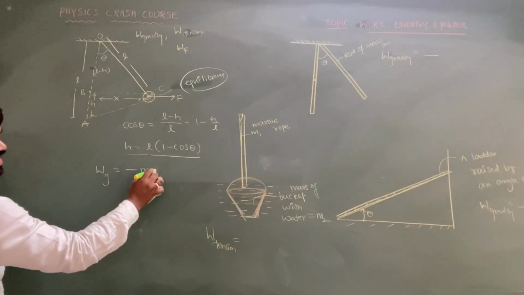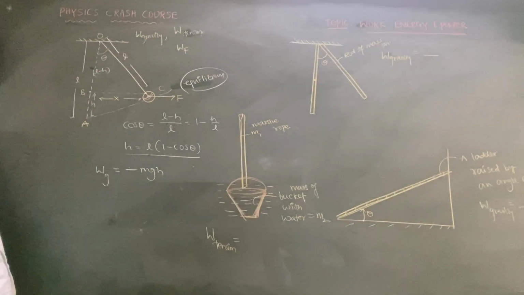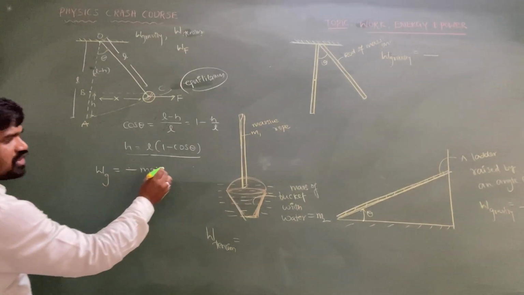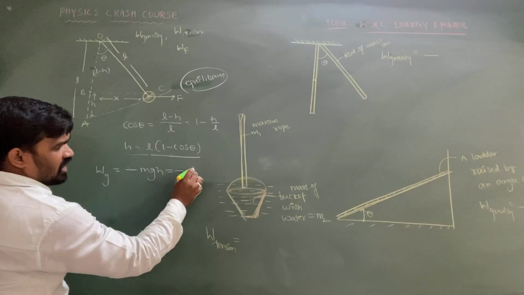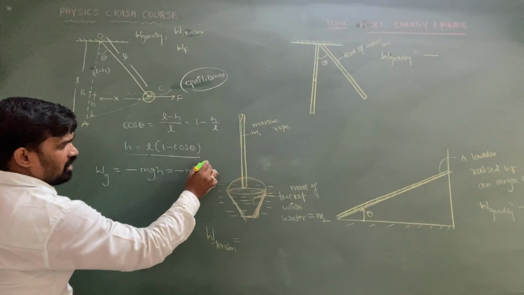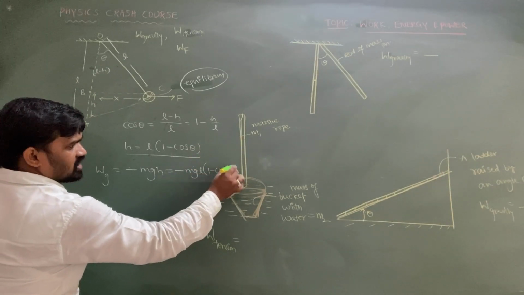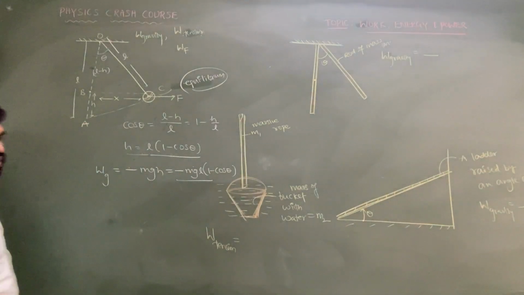Minus mgh, because it is raised up to the height h against the gravity, so minus mgh. So we can write this is minus mgL of 1 minus cos theta, because the h value is equal to L of 1 minus cos theta. This is finished.